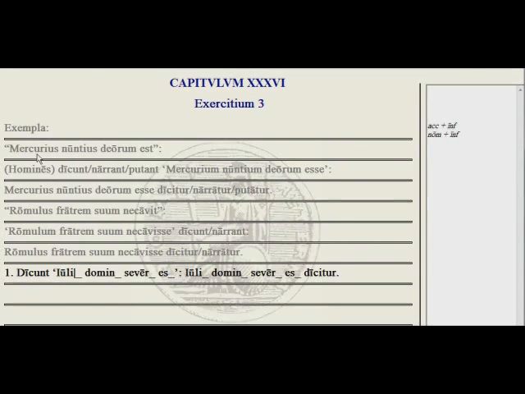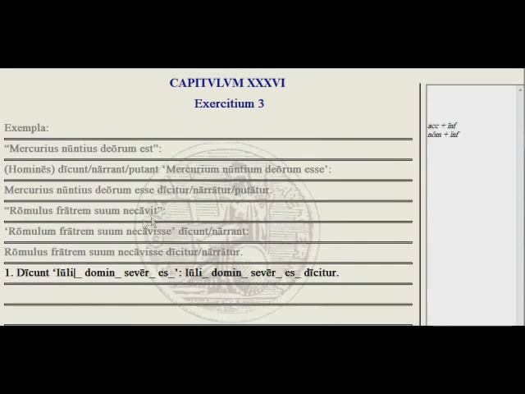So here's an example. Mercury is the messenger of the gods. People say that, or think that, Mercury is the messenger of the gods. Here we have the accusative subject and the infinitive. But if you say it this way, Mercury is said to be the messenger of the gods, see that nuntius does not go into the accusative. It stays nominative, but the verb does go infinitive, like esse.